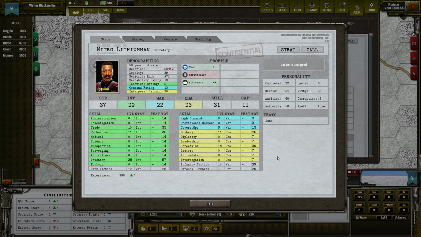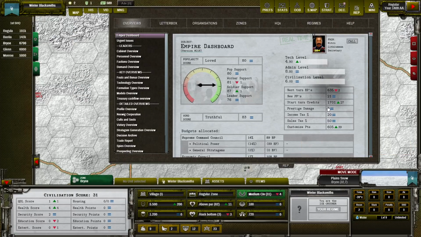It means that this person could already have 6 levels of some skills related to the interpersonal family. It works the same way as the technical level increasing the technical skills and the administration level increasing the war-related command skills. Okay, so let's close this window.